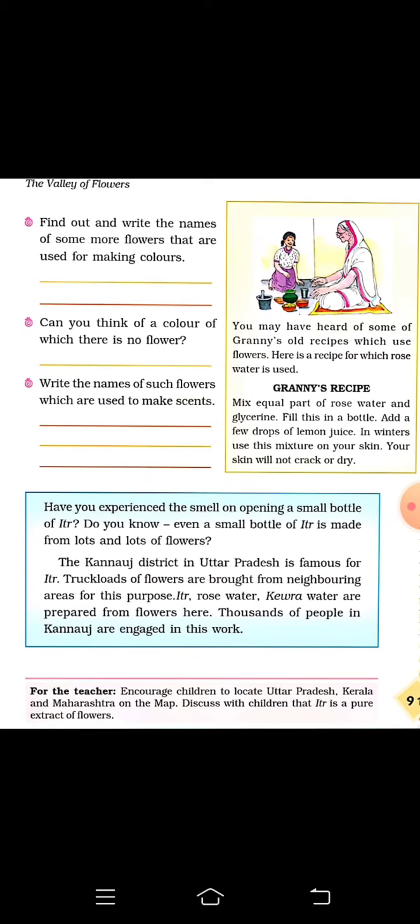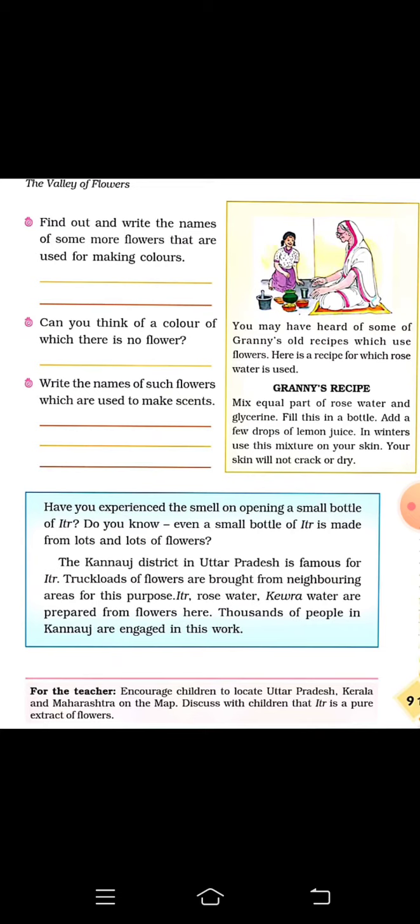Now there is another question: can you tell the flowers which are used in scents? Rose is used, marigold is used, different flowers are used to make scents, ethers. This blue box is very important, because ether was used in earlier times as a scent, in the form of perfumes.